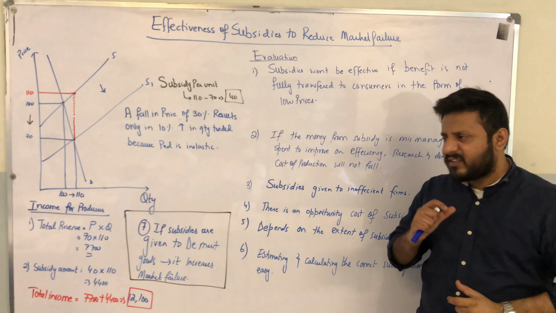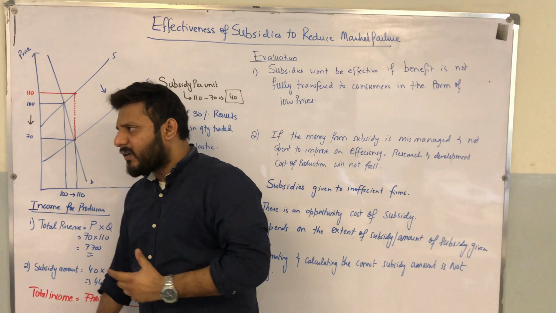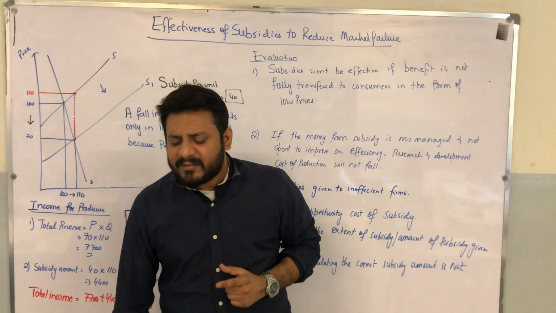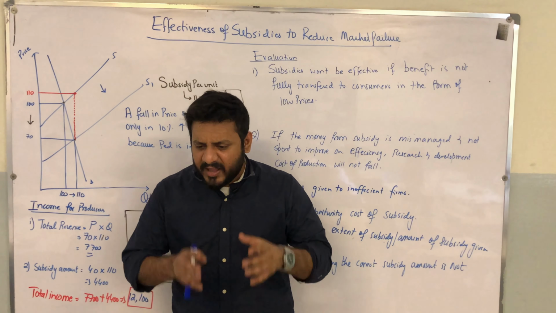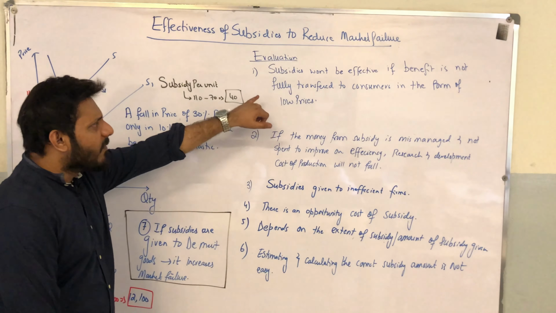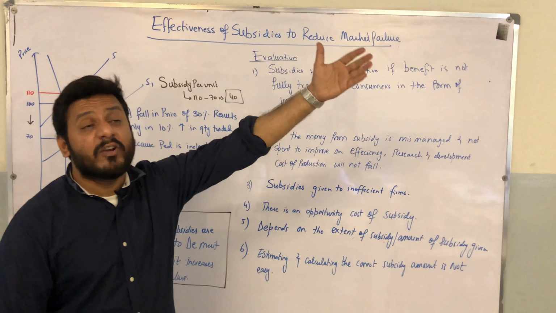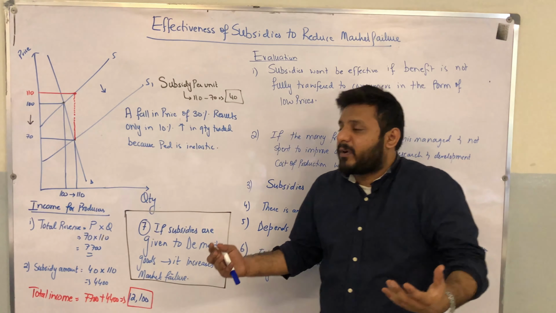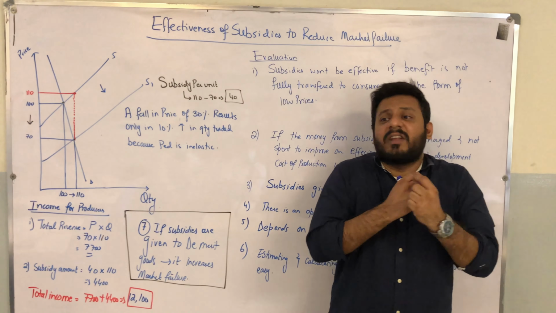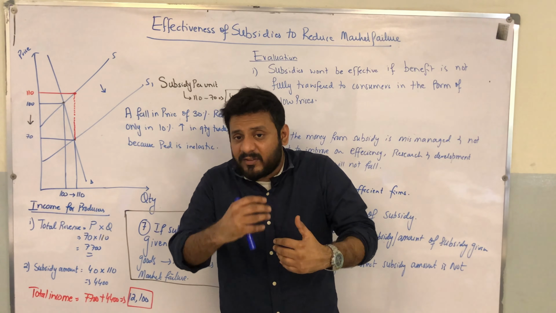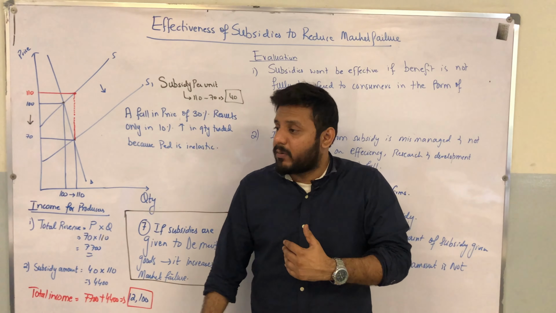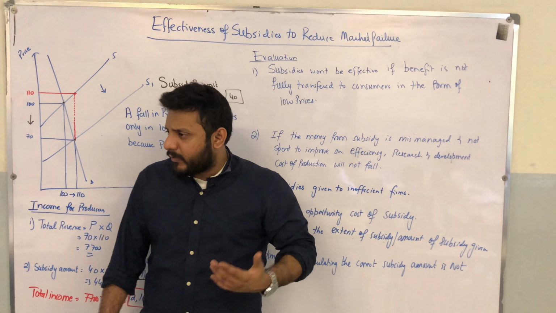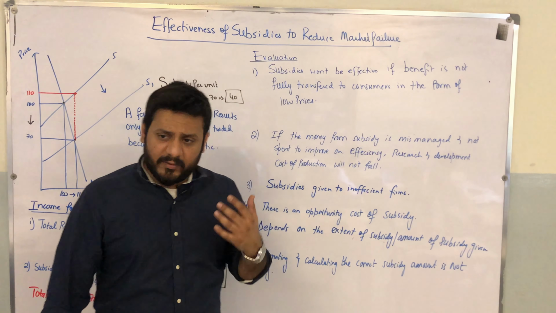Evaluation is a skill, and this skill involves talking in normative, intuitive terms, where you are debating an argument, and then you are saying, okay, fine, we agree that subsidies might be effective, however, their effectiveness depends upon various factors, such as, number one, subsidies won't be effective if the benefit is not fully transferred to consumers. Okay, the objective of the subsidy was to reduce the cost of production and reduce the prices. What if the cost of production decreased, but the prices did not, the producers didn't transfer the benefit to the consumers in the form of low prices? Hence a better word would be that it won't make the subsidy as effective as it was intended to be.